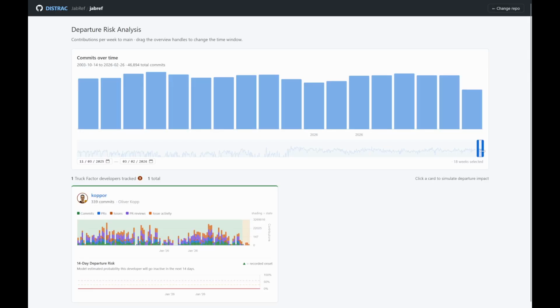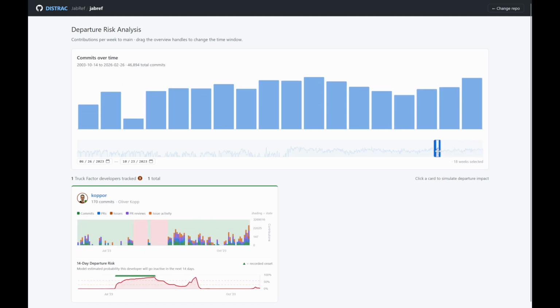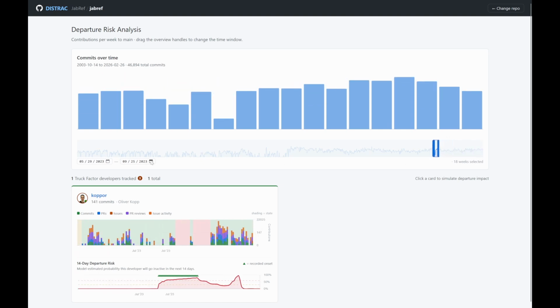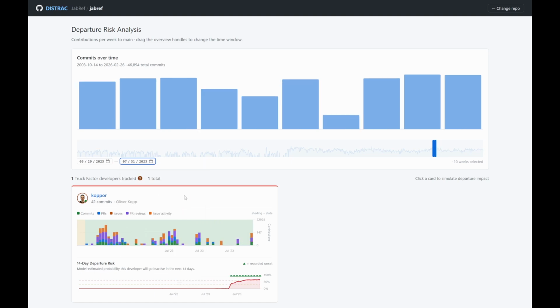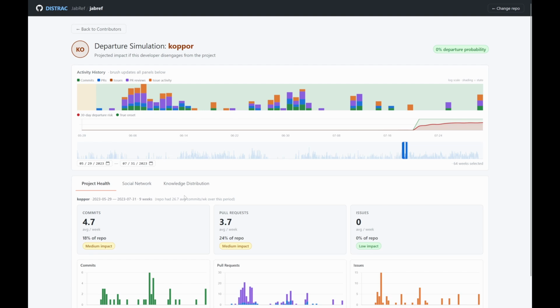A developer then selects a time window, but in our case, I'm going to show a specific example and we will select a date. You can see as we selected this date, our core developer's 14-day departure risk has increased, indicating that this developer may take a break soon. We then click on the developer to simulate their departure.